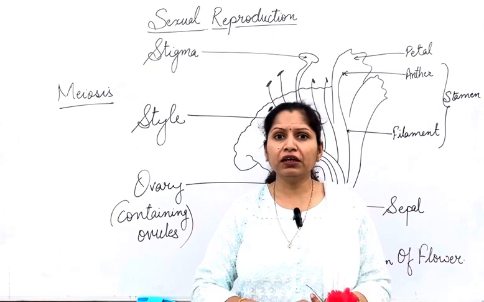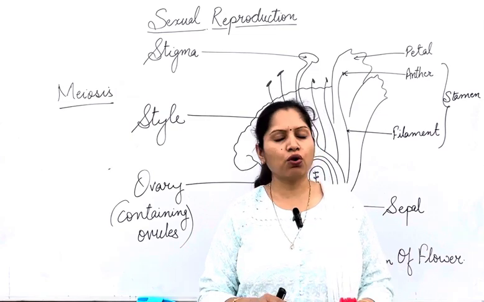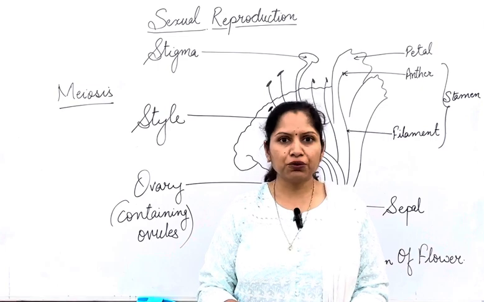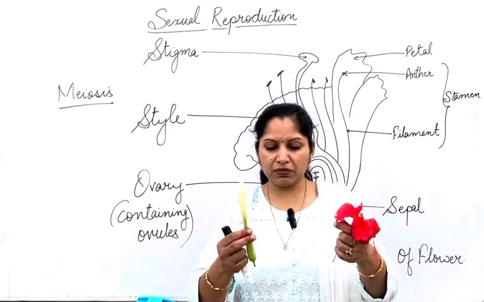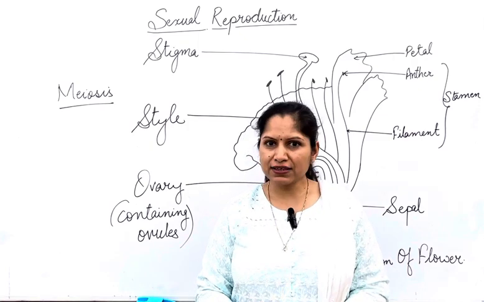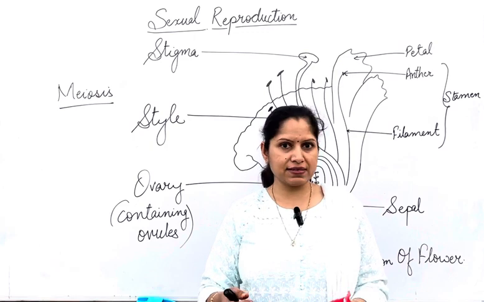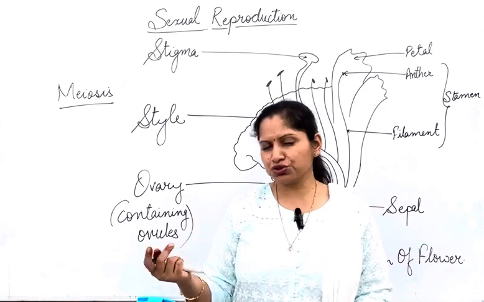These flowers could be unisexual, meaning they have either the male part or the female part only, or they could be bisexual. I will be showing you bisexual flowers. The examples of unisexual and bisexual flowers are important for exams, so you should remember them.